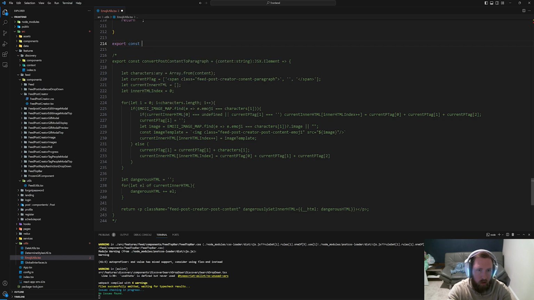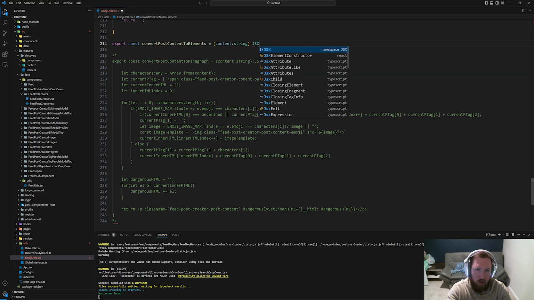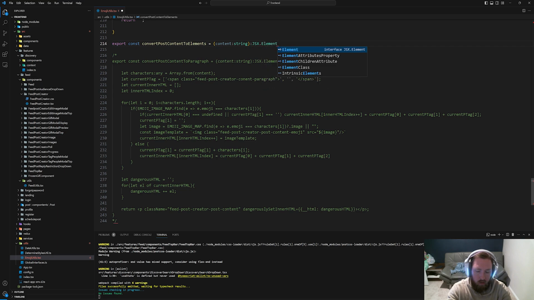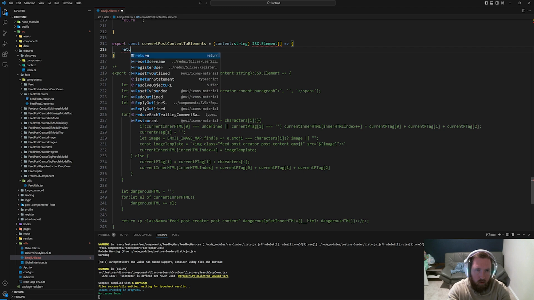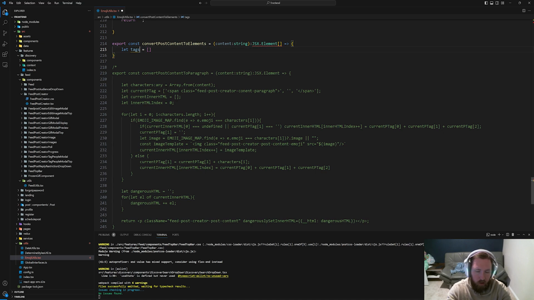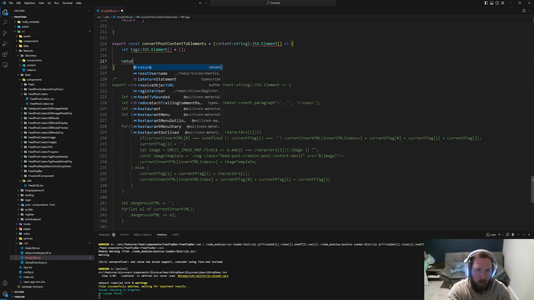We'll still export const convert post content. Actually, I'm going to name this convert post content to elements, maybe. We'll still take in the content type string, and now we're going to return a JSX elements array instead. So let's say let tags equal to, and this will just be an array, a JSX.elements array, and we'll return those tags.